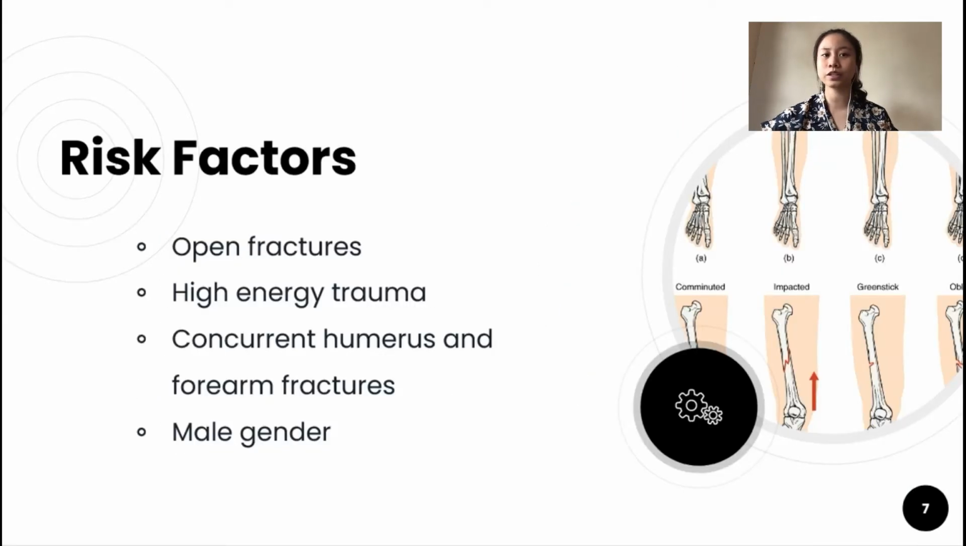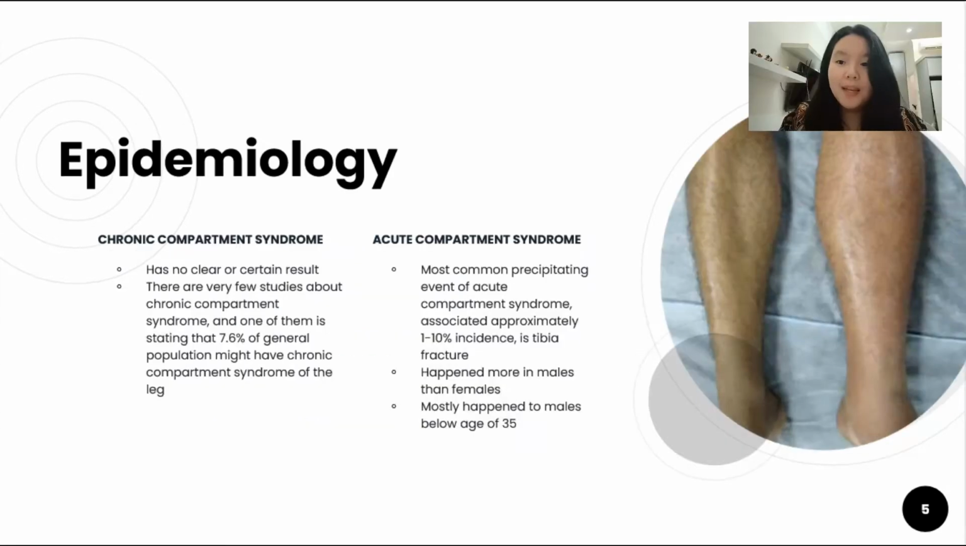There are a few risk factors. The first one is open fractures, and then high energy trauma, concurrent humerus and forearm fractures, and the last one is male gender. Thank you. My name is Samantha and I'm going to explain the epidemiology of compartment syndrome.